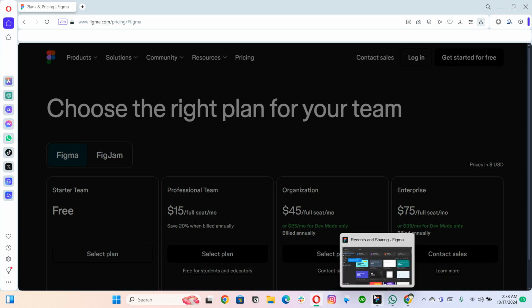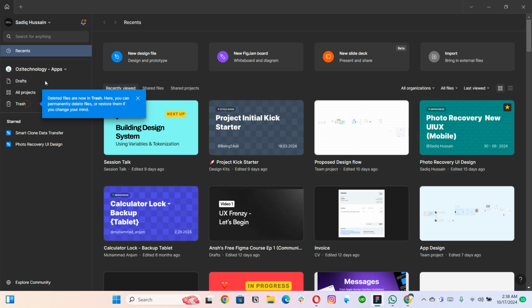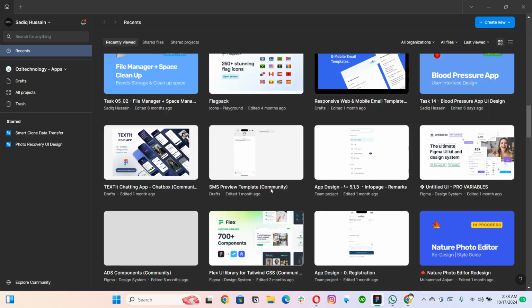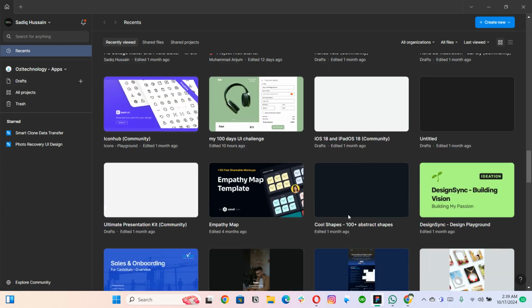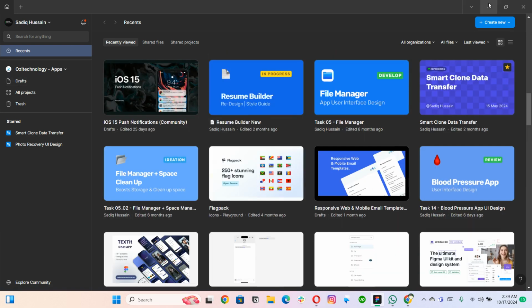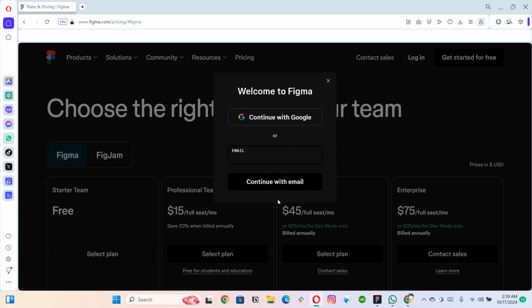Along with that, Figma also has its web application. We can call it a web app or software, whatever you want to call it. So they have this software as well, right? Where you can simply log in with your account and start creating or building or whatever you are doing, right?